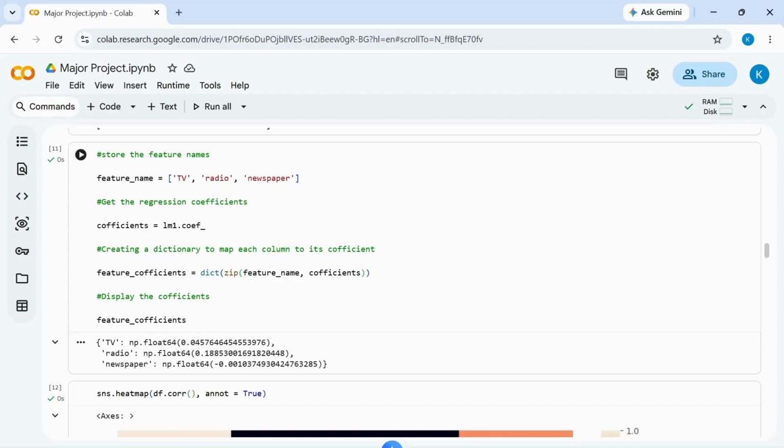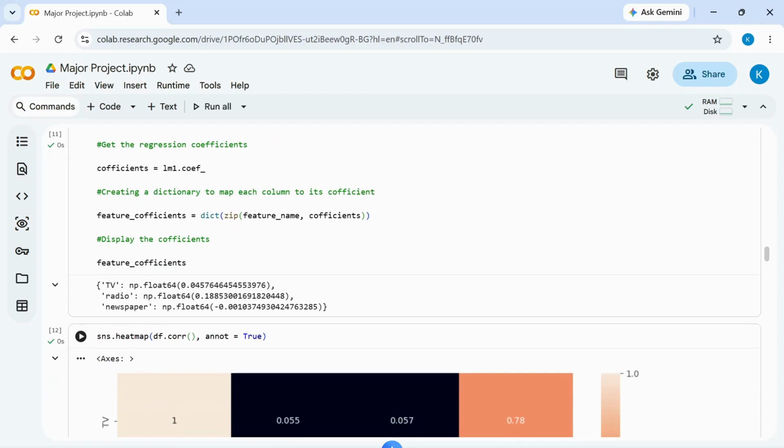Here, we store the names of all independent variables in a list so that we can match each coefficient with its corresponding feature. This line stores all the learned regression coefficients into a variable. The zip function combines each feature name with its corresponding coefficient and dict converts them into a dictionary for easier interpretation. Display of dictionary.